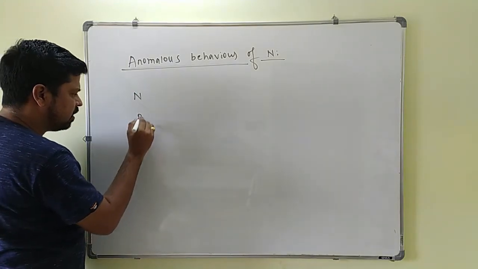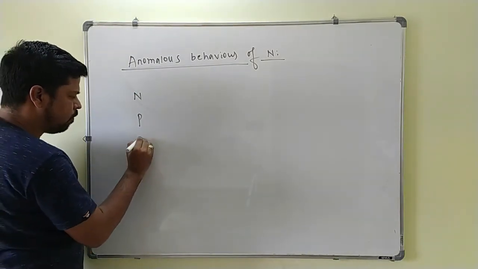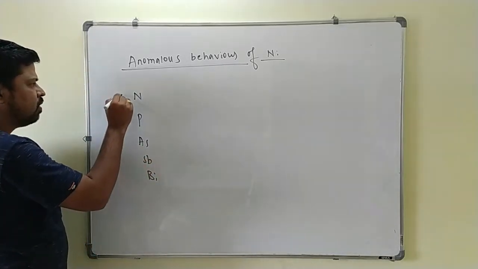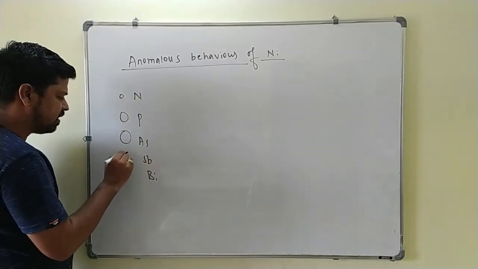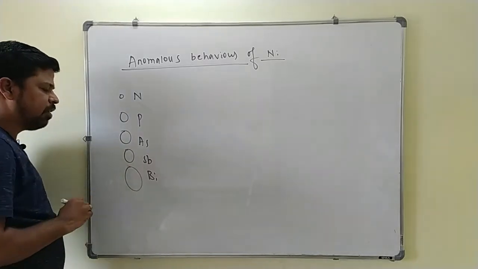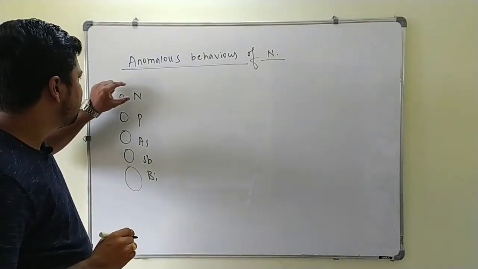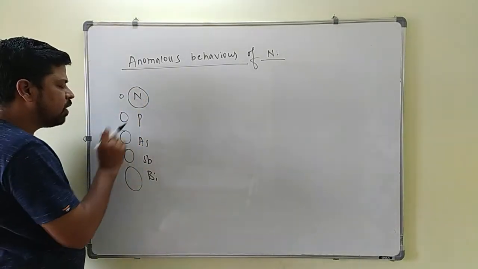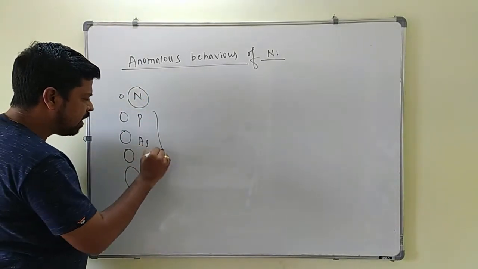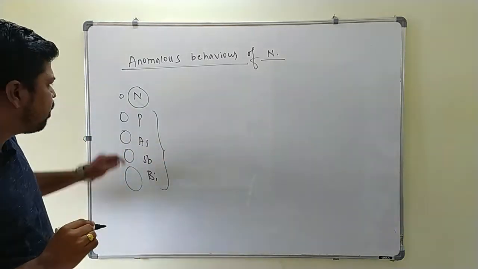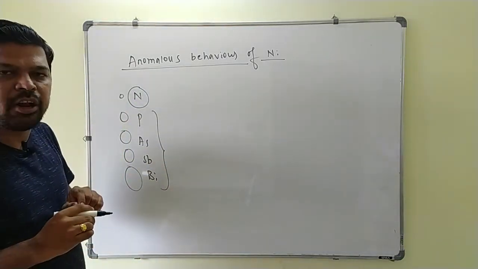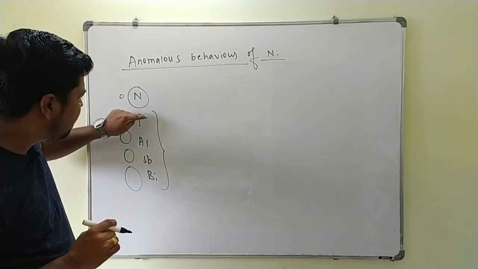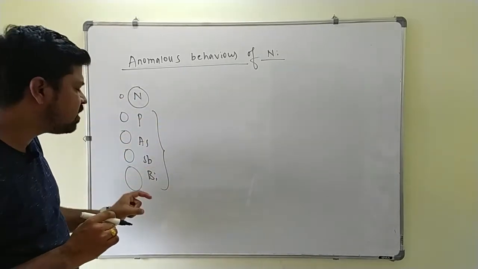Already we know that these are the group 15 elements: nitrogen, phosphorus, arsenic, antimony and bismuth. We know that down the group atomic size is increasing from nitrogen to bismuth. In the periodic table, the first element of each group will show different properties than the remaining elements of the same group. That property of the first element is called as what? Anomalous behavior. So this nitrogen shows a different property than the remaining elements of this group.